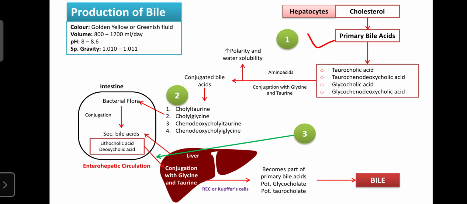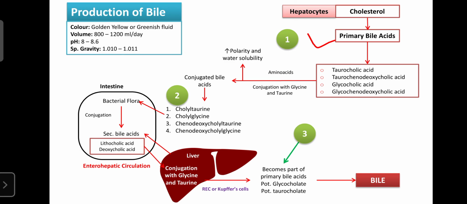There they are conjugated with glycine and taurine in the liver, and they enter into the Kupffer cells, the reticuloendothelial cells. Then they become parts of the primary bile acids, like potassium glycocholate and potassium taurocholate.